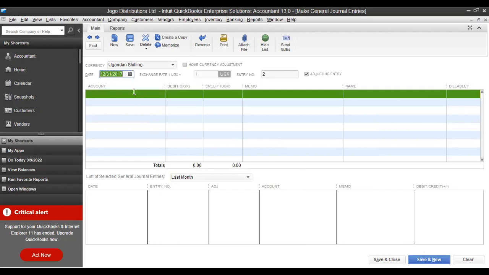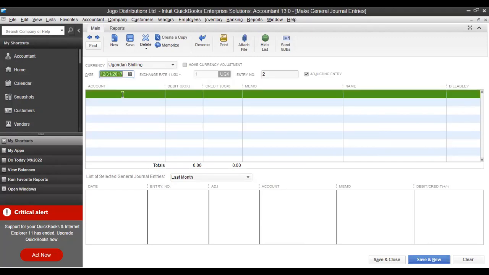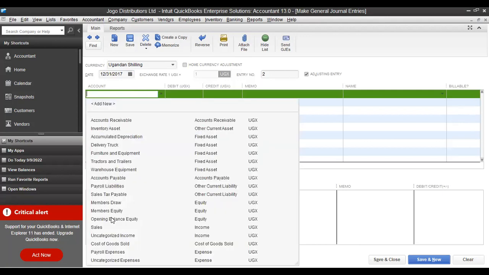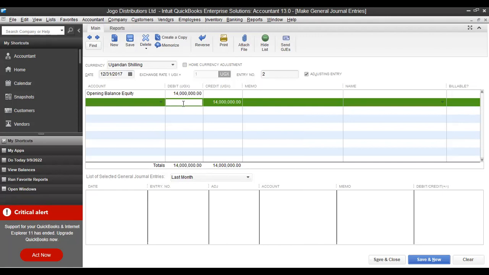Okay. So still, now we have accumulated depreciation. For accumulated depreciation, the entries are the opposite. You're going to debit opening balance equity and credit accumulated depreciation. So we shall come here and look for opening balance equity. Okay, and it was how much? It was 14 million. Okay, just click below it again. The credit will come automatically.